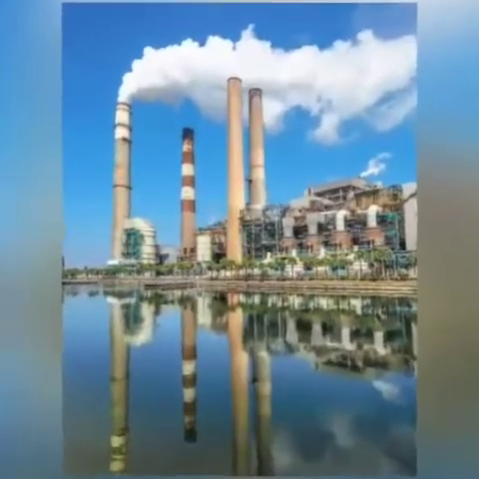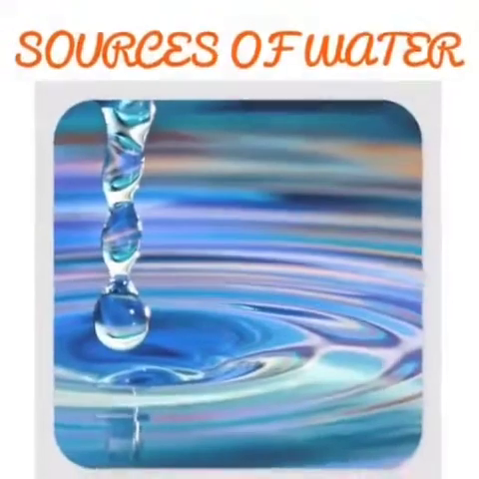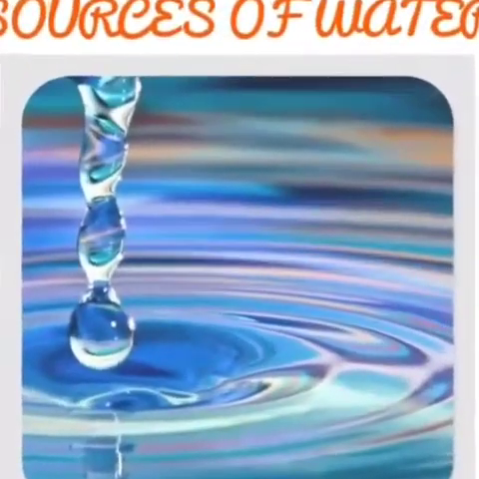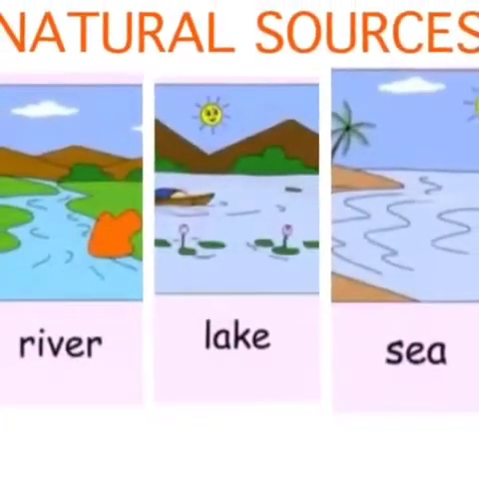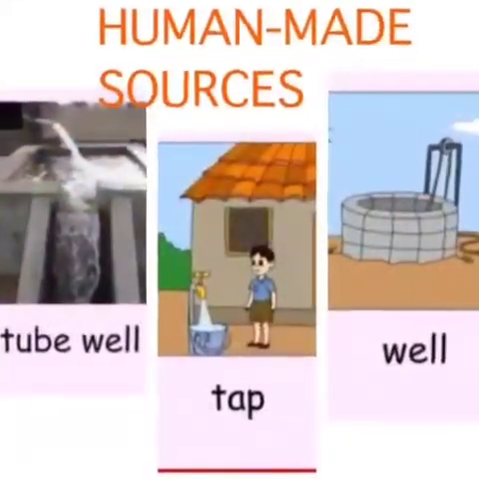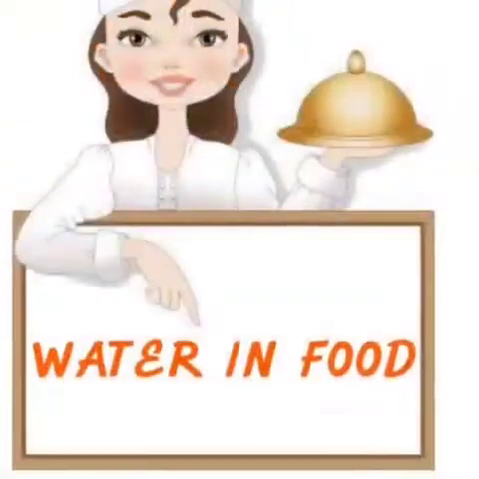Different sources of water. There are mainly two sources of water: natural sources of water and human made. Examples of natural sources of water are river, pond, lake, stream, waterfall, and examples of human made sources of water are tap, dam, well, hand pump, tank, tube well, etc.